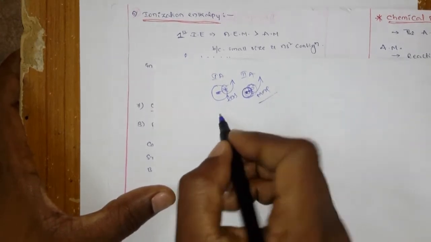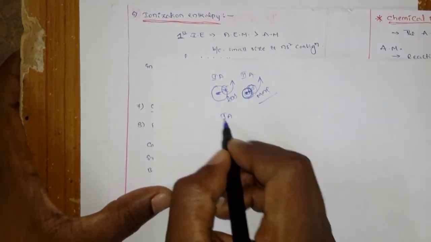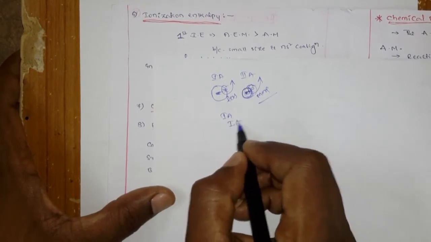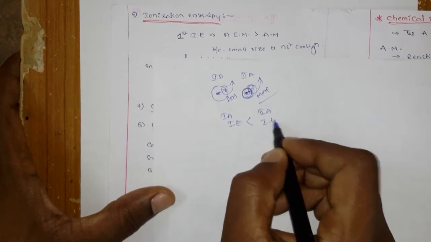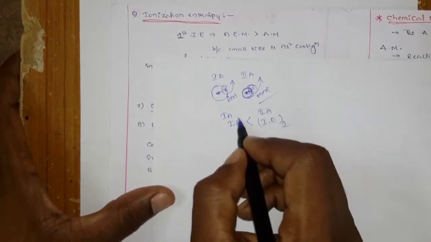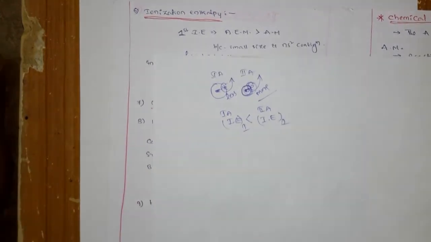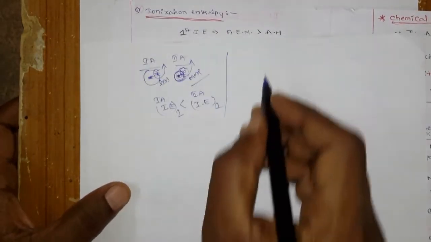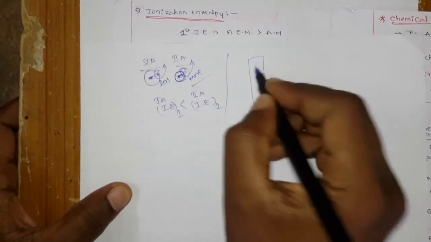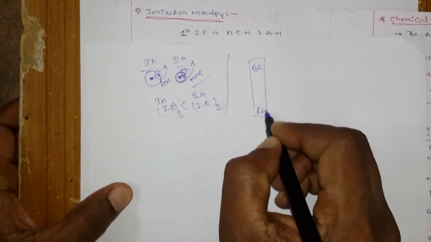That means obviously the first year group elements' ionization enthalpies are less than the second A group's ionization enthalpy, that is, to remove the first electron. This is all about the comparison of first year and second year. Now coming to within the group, from beryllium to radium, what will happen?